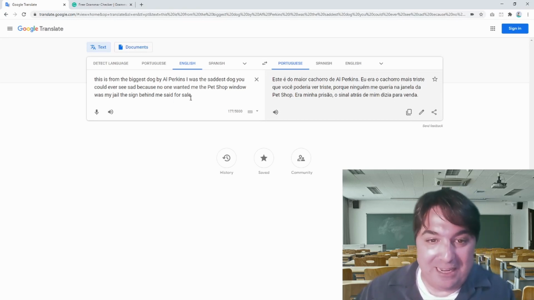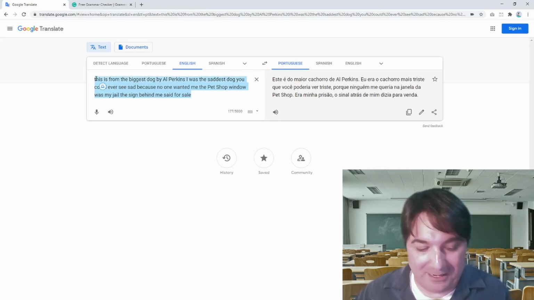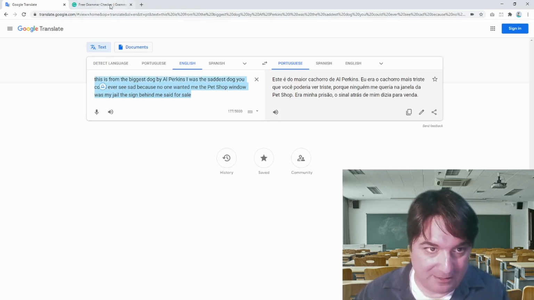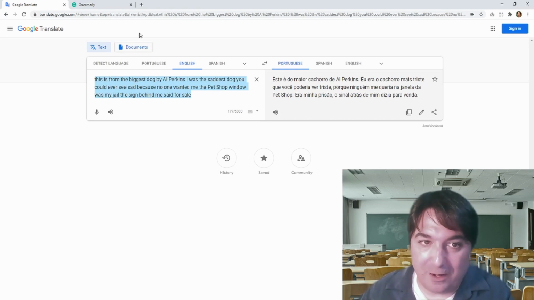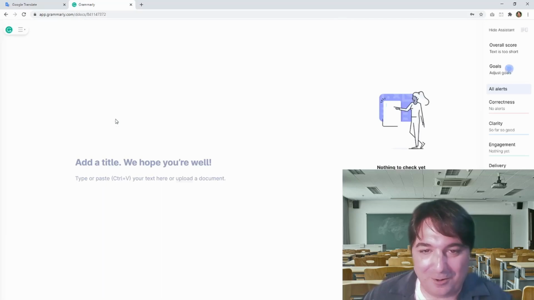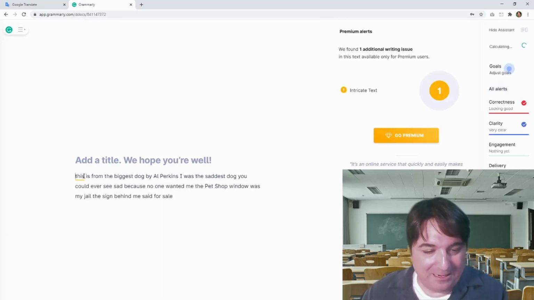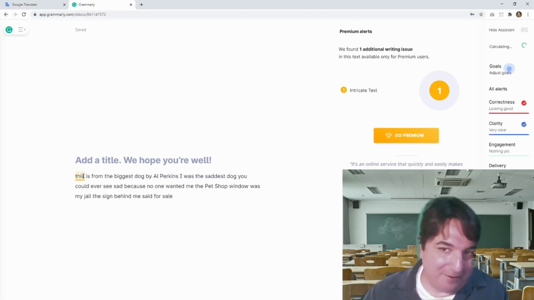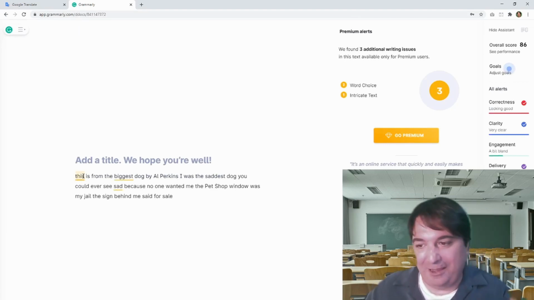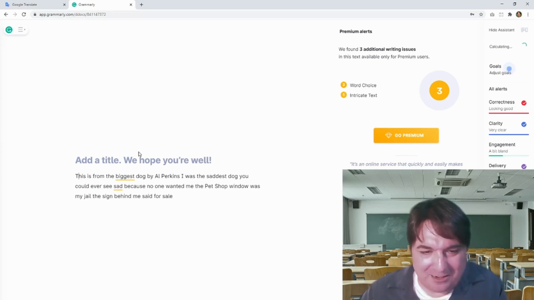Anyway, you can take this and teach the kids how to highlight, cut and paste, Control-C and Control-V basically. They can then use a software like Grammarly if they're already signed up for it. So now if you click on New in Grammarly, you can also do this in Microsoft Word. I'm going to push Control-V, and it's going to show me where I have some mistakes. If I had the premium version of Grammarly, it would pretty much fix all of this for me, but I don't, so I have to go through the process. But this is how kids learn.